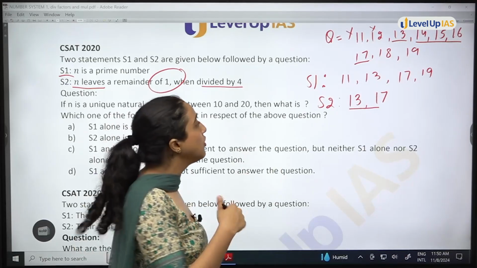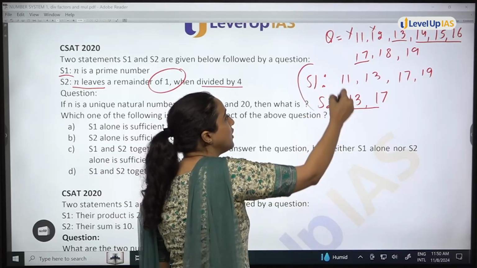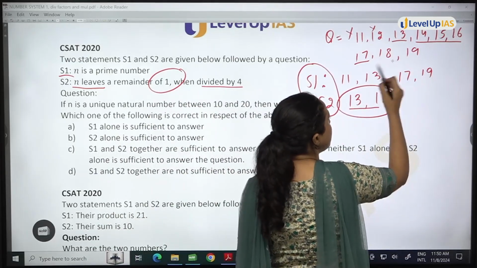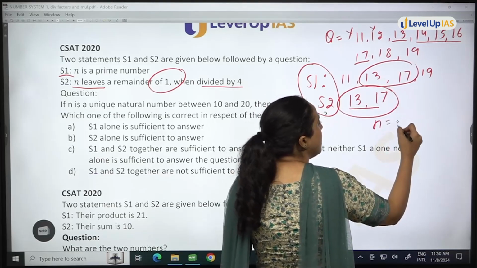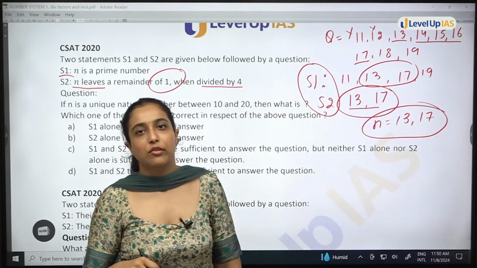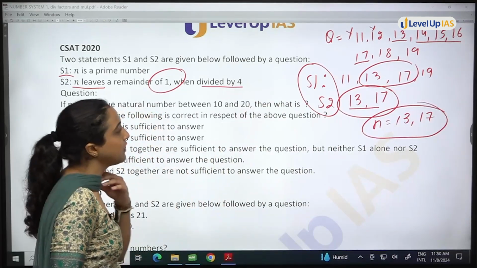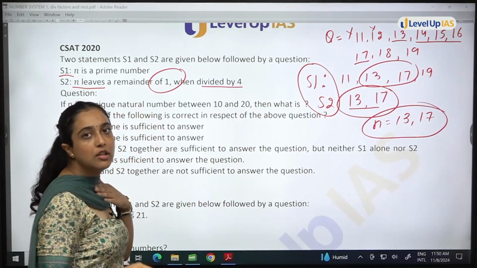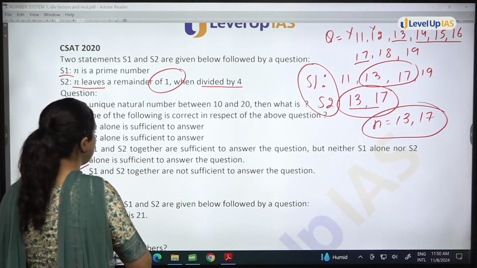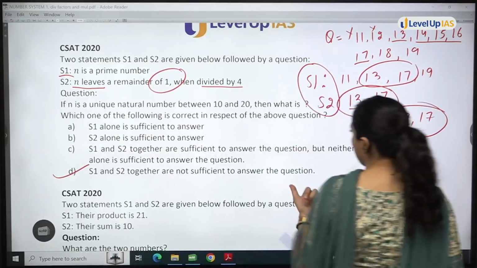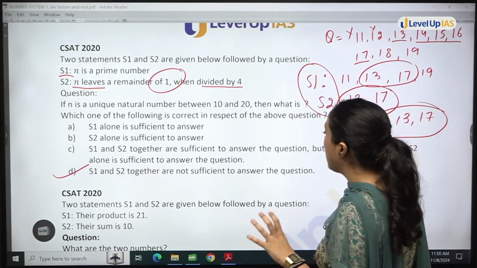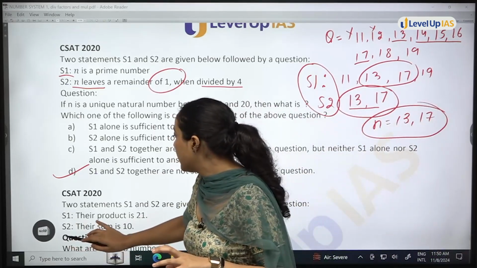But if you combine these two statements, according to 1 and 2 together, what will be the value of n? 13, 17. Together also, they are not giving a unique value. Using both the statements, you cannot find out a unique value. So, your answer will be S1 and S2 together are not sufficient to answer the question. Now, in what case would it have been sufficient?